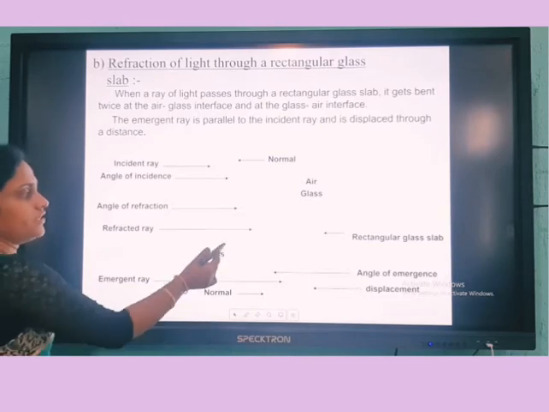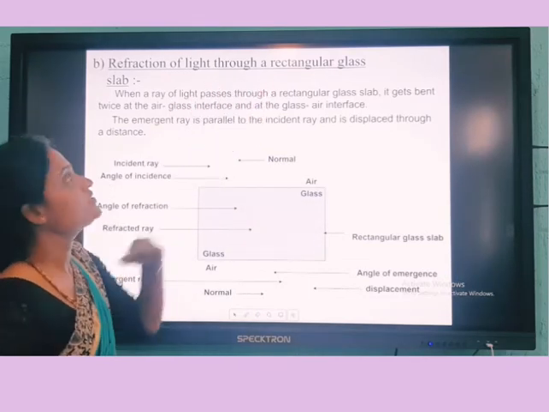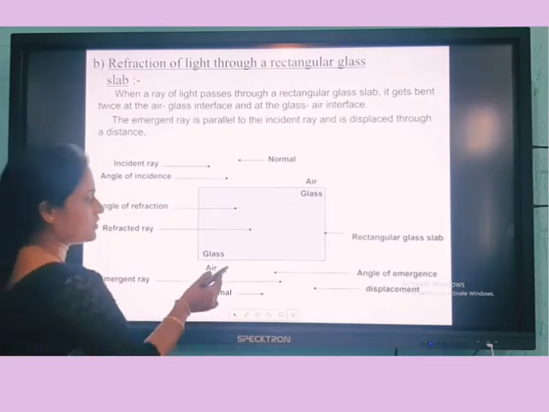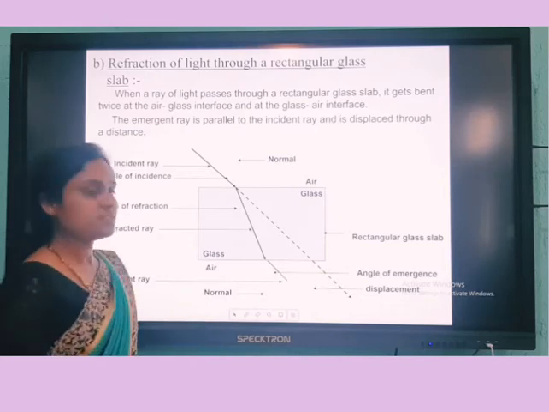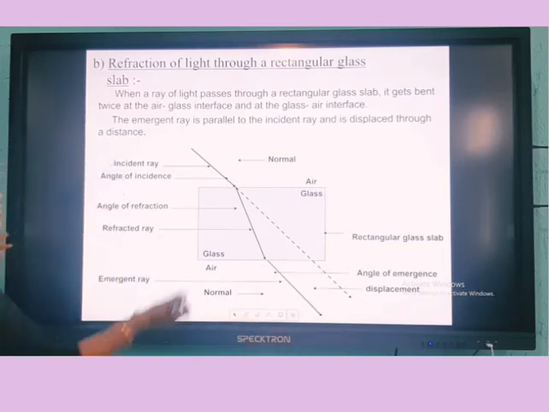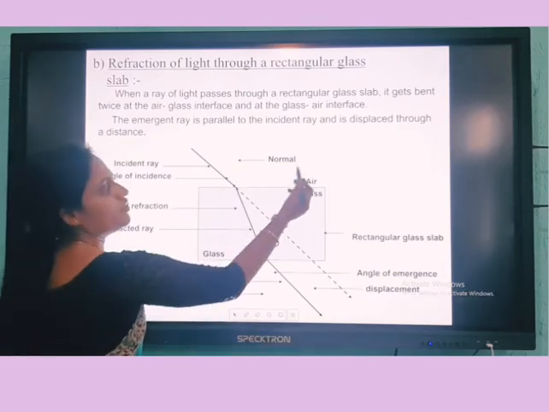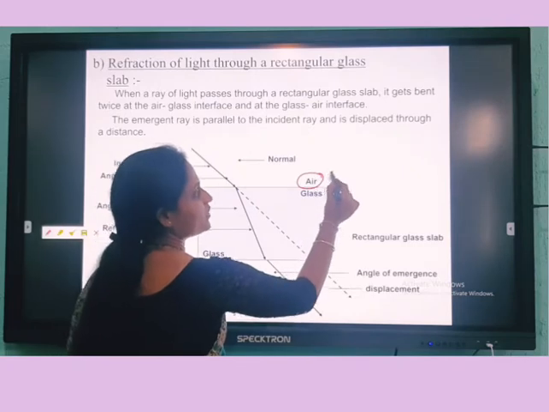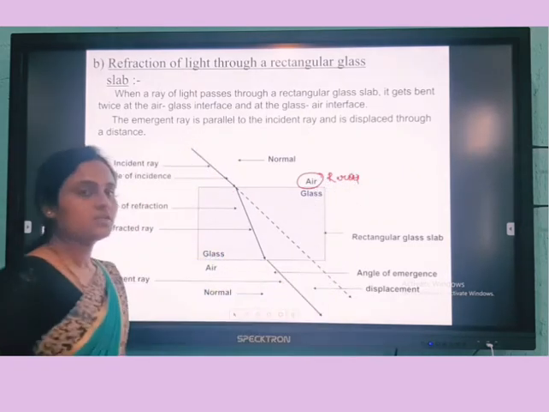So we will take refraction of light through a rectangular glass slab. You just assume this is a rectangular glass slab. I will also show the video of how this refraction takes place. Now, as I said, a ray of light is passing. This is the normal, this is air, which is a rarer medium, right?